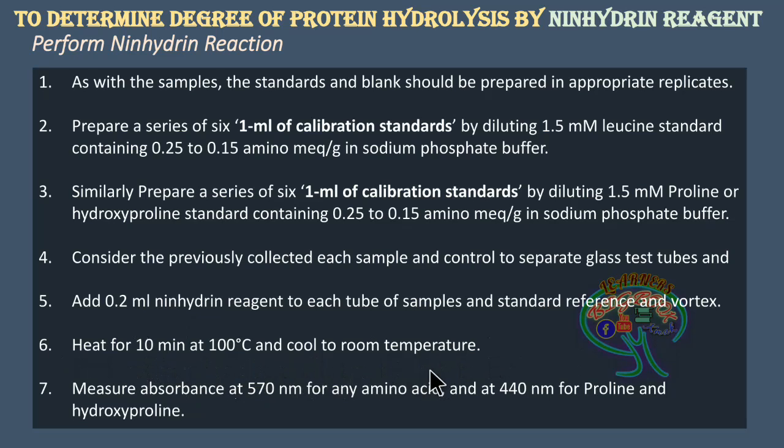The appearance of purple color is going to be seen, and yellow color for proline. Purple will be for any amino acid, and the measurements will be taken at 570 nanometers for leucine or any amino acids, and for proline 440 nanometers.